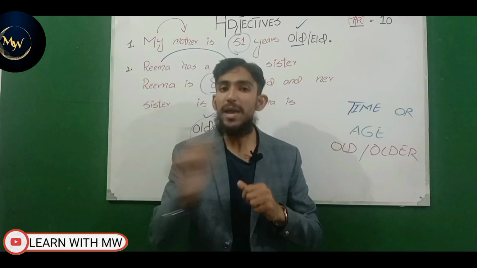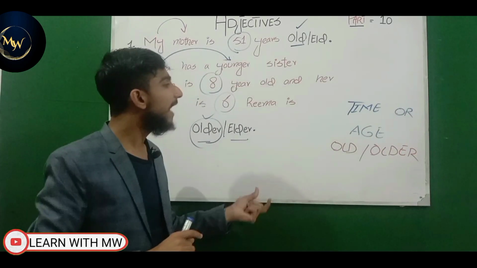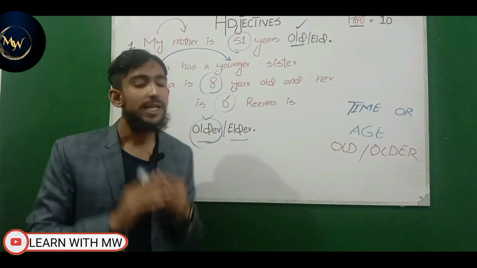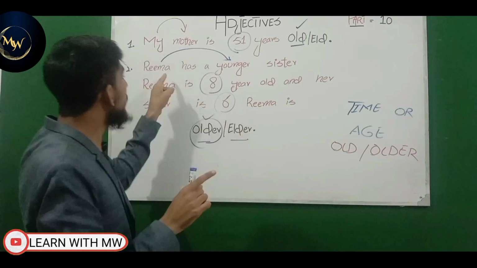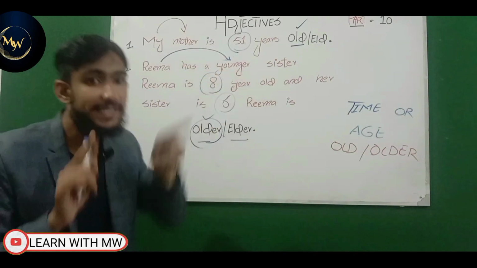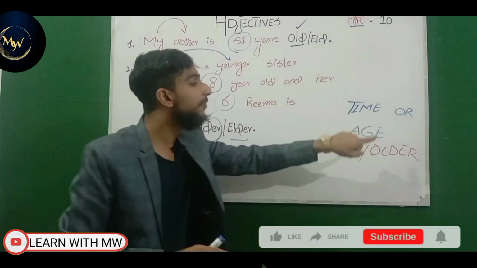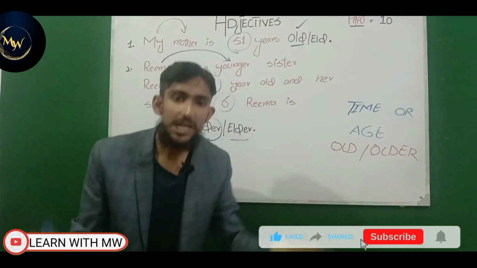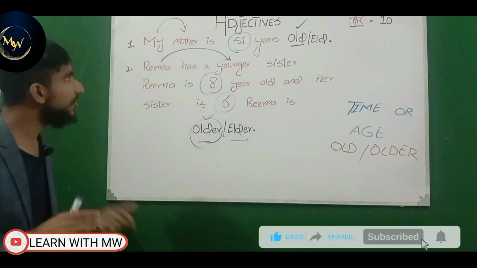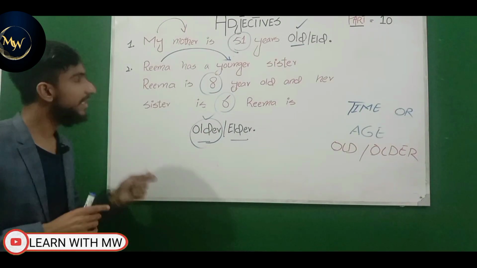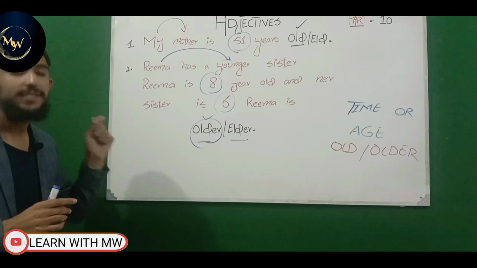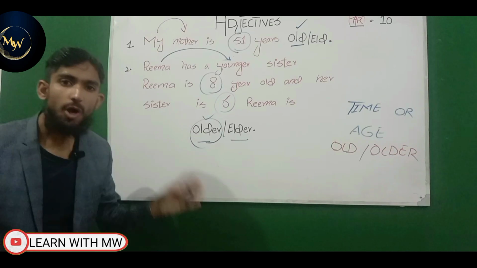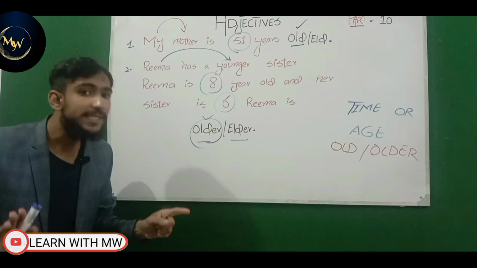That was the basic concept, and in this slide we have learned the advanced concept through these examples, that even if there is a blood relation in a sentence, but you are referring to the time or age, at that time we will use old or older. So you can take a screenshot of this slide. This is the advanced concept of older and elder.